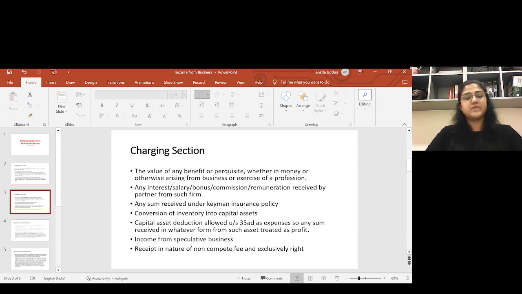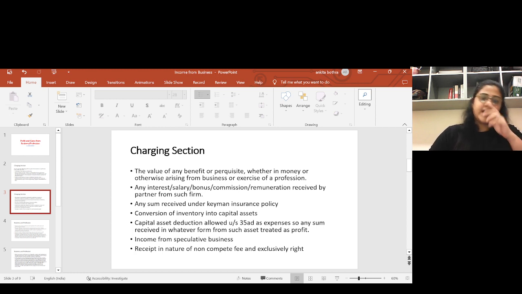Okay. Next is conversion of inventory into capital asset. In the capital gain head, we can discuss capital asset converted into inventory, which is covered under the capital gain head. And inventory converted into capital asset is covered here in this head. Accordingly, we will discuss in detail in the later part how the calculation can be done. But now I can say what is covered under the charging section, and understand all the things one by one. Okay.